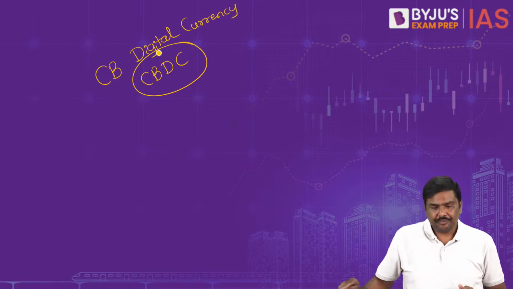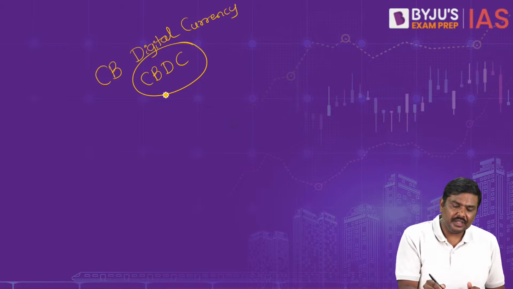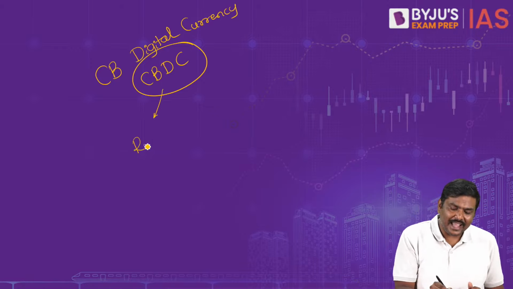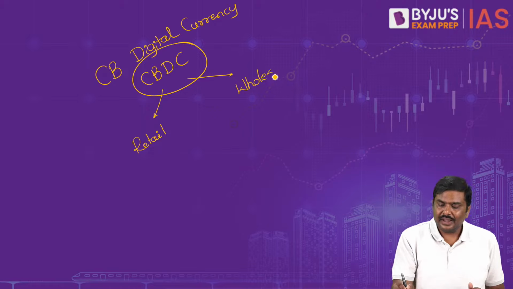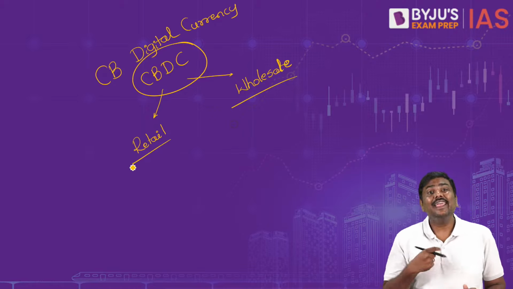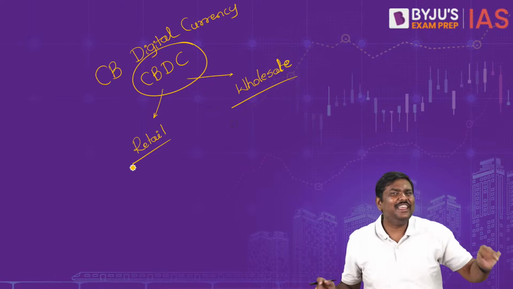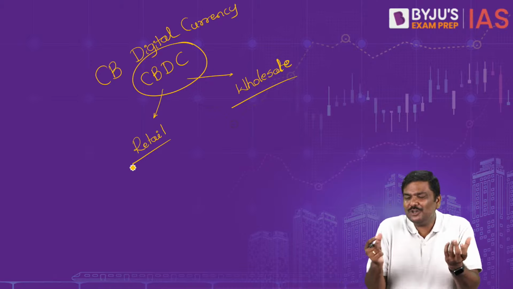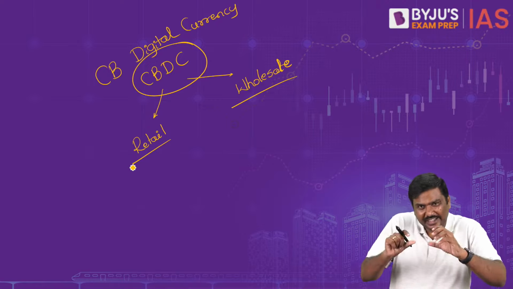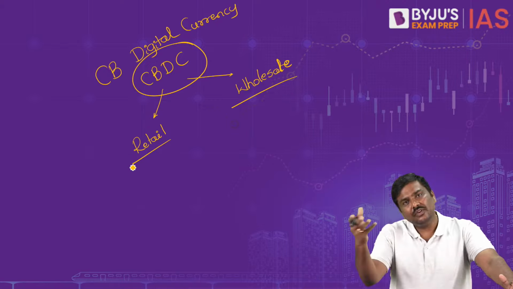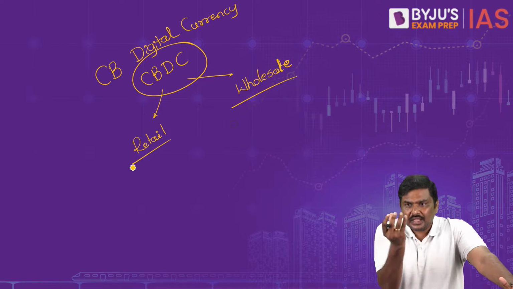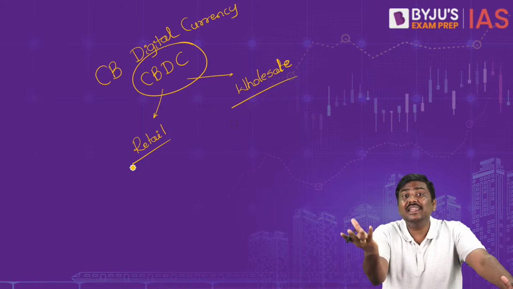In case of India, we have introduced two forms of CBDC. One is called retail CBDC and the second one is wholesale CBDC. Retail e-rupee and wholesale e-rupee. Now what is this idea of an e-rupee? In a nutshell, if you want to write a statement defining what is an e-rupee, it's nothing but digital version of rupee. It's a digital version of the money that you are having.